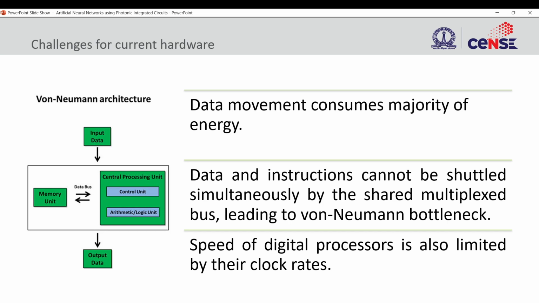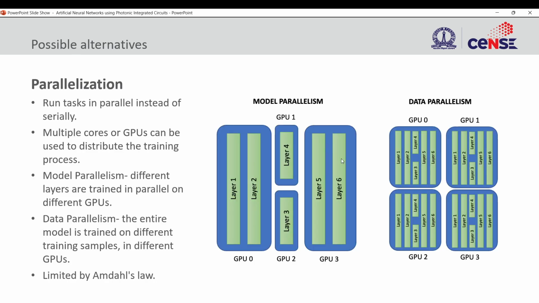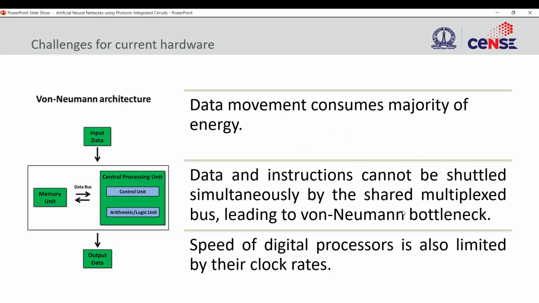So in the form of the chemicals that are already present there, in the form of the chemical gradients that are present in between the axons and the dendrites. So such kind of analog real-time processing, is it possible to make artificial hardware that can also do that, and can potentially help us solve this von Neumann bottleneck problem.